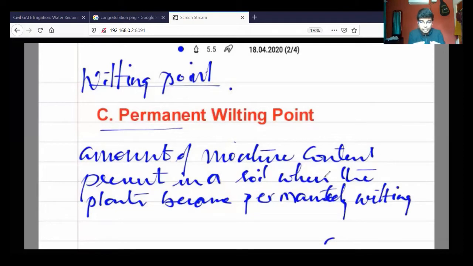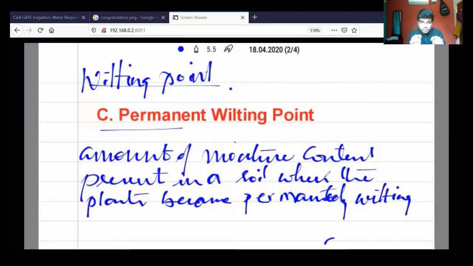So at a particular moisture content, the plant will completely die, which cannot retain its original physical condition, like greenery and healthy conditions. It will turn brown and dry up. That condition we call the wilting point, and it happens when the moisture content drops down to a particular level. The point where the plant loses its minimum requirement of moisture availability, we call the permanent wilting point.